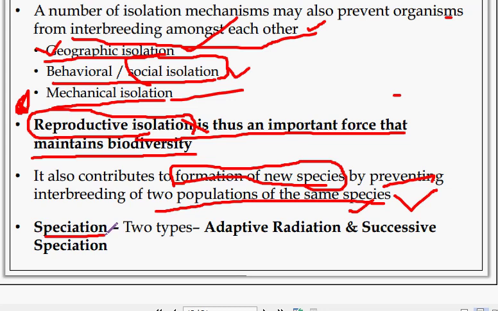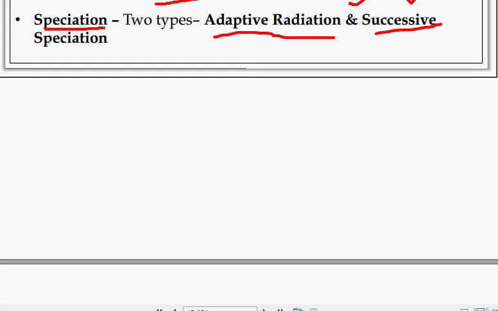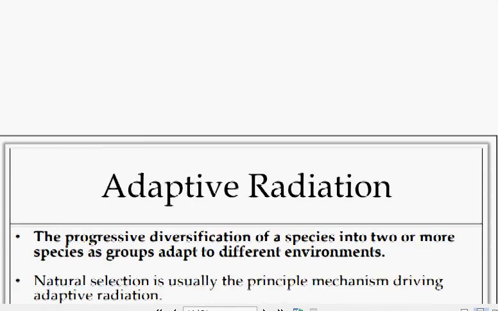There are two types of speciation: adaptive radiation and successive speciation.